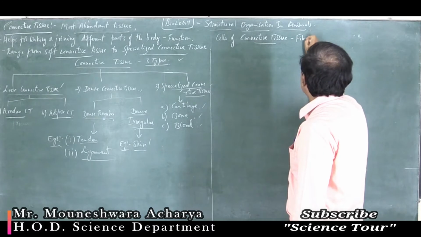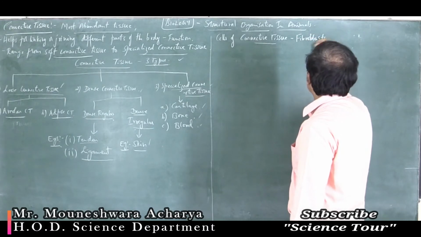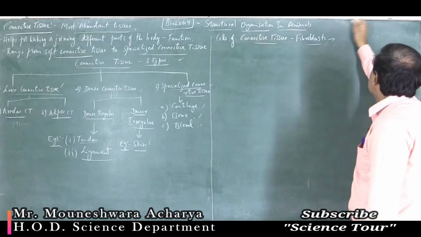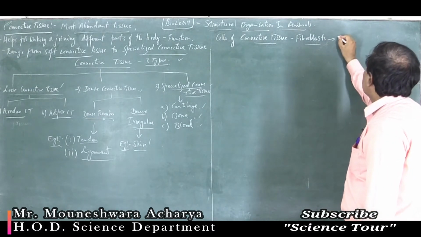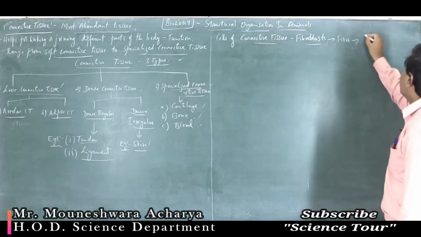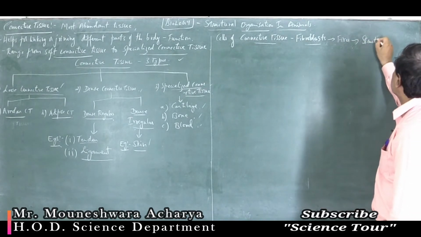What are they called? Fibroblasts. And these fibroblasts secrete the fibers. Fibers are part of the structural proteins.